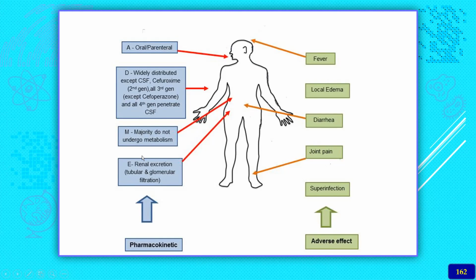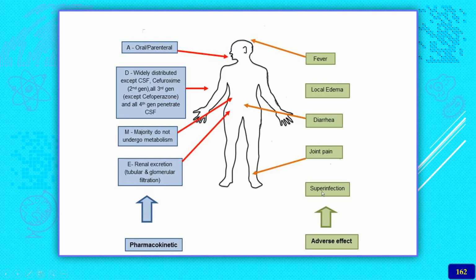The majority do not undergo metabolism in the liver, just 20% is metabolized, whereas 80% is excreted as such in the urine. Renal excretion is by tubular secretion and glomerular filtration, and it is highest.